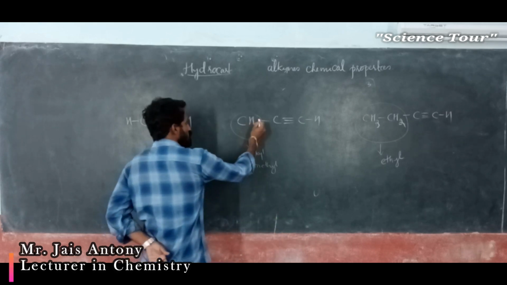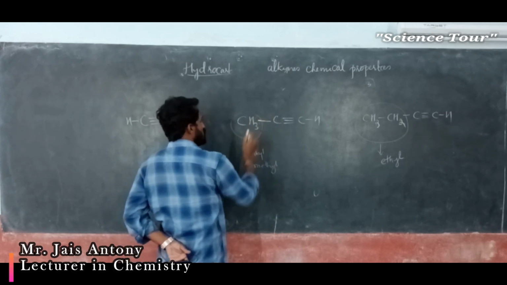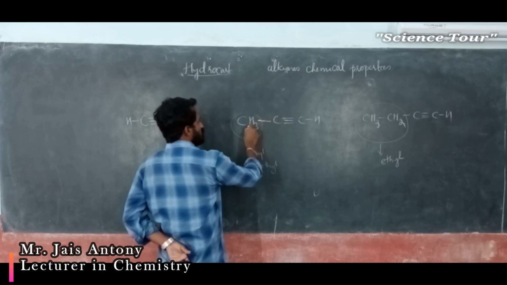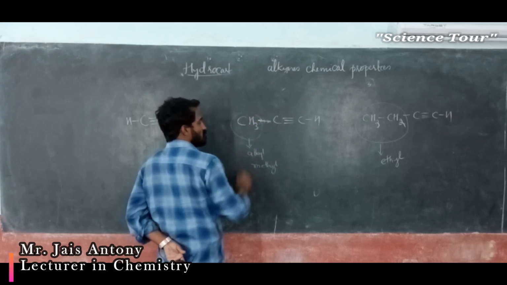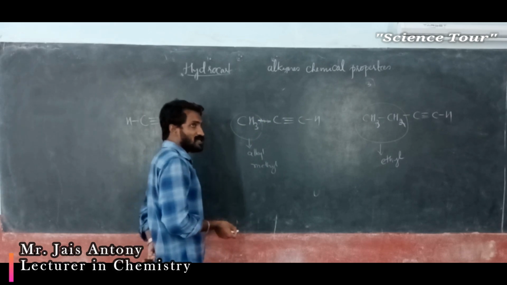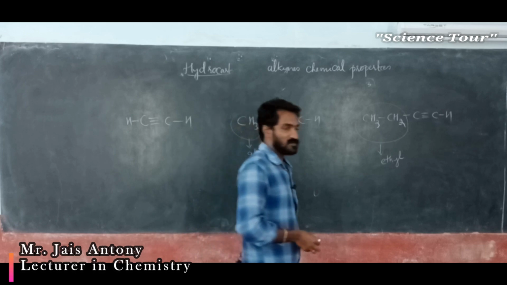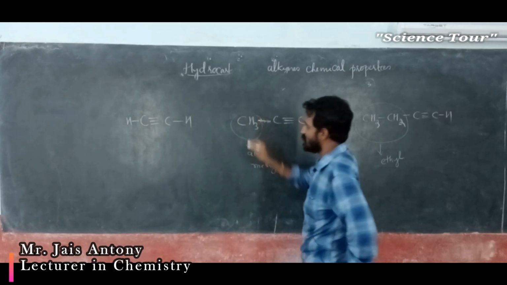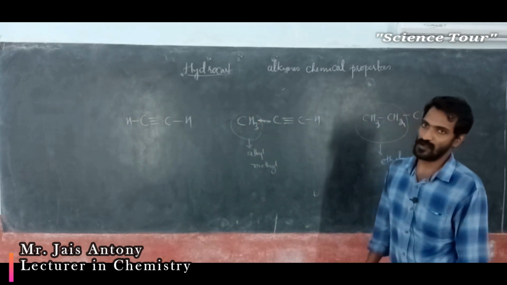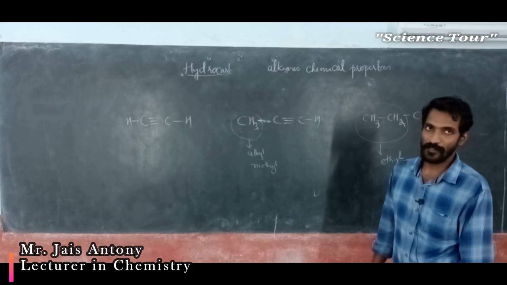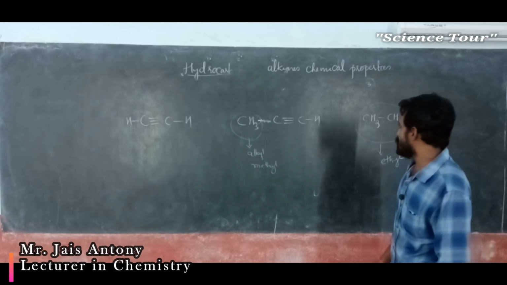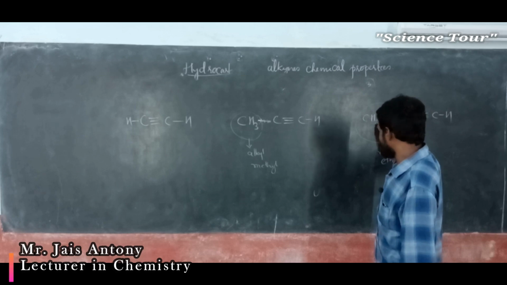What happens? Here this bond is there between carbon and methyl group. It releases electron from methyl to carbon. So automatically what happens, my dear students? Releasing electron means this bond becomes stronger, the bond between this carbon and methyl group. Here, this is a more bulkier group.